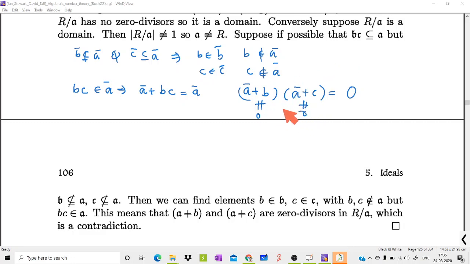That means R by A contains zero divisors. This is a contradiction because our assumption is R by A is an integral domain. So this shows that B not contained in A and C not contained in A is not possible. That means one of them is always contained in A. This shows that A is a prime ideal. So, A is a prime ideal if and only if R by A is an integral domain. This is the proof of statement 2 of lemma 5.1.